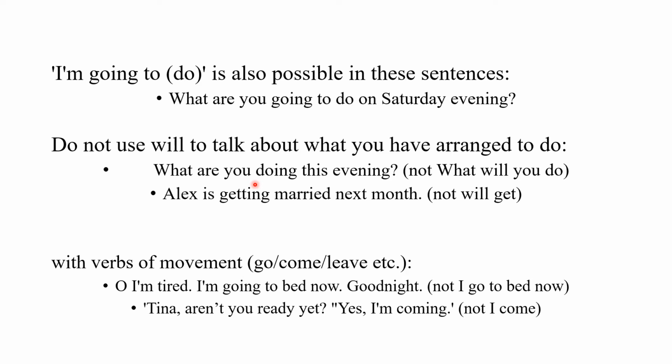To talk about what we have arranged to do, we use a present continuous tense like "What are you doing this evening?" or "Alex is getting married next month." In both these situations, we haven't used "What will you do?" or "Alex will get married next month" because the situations are previously decided. So, comparatively, a present continuous tense would be more suitable than the use of will.